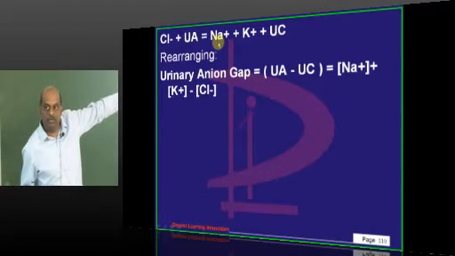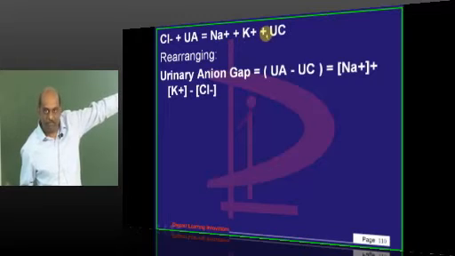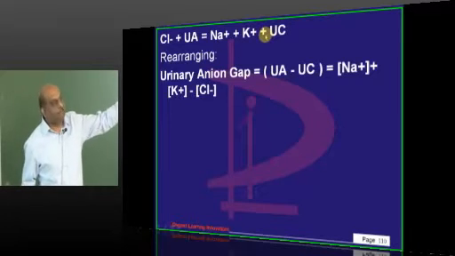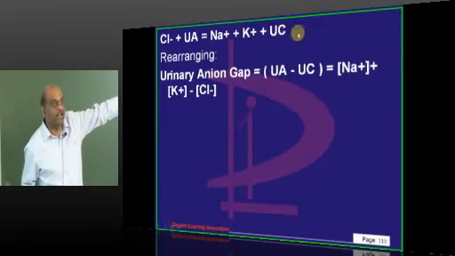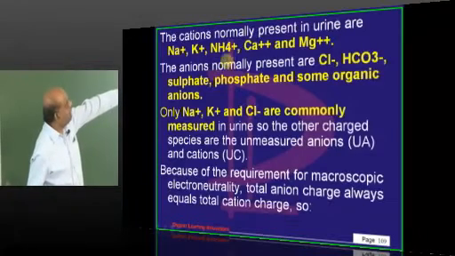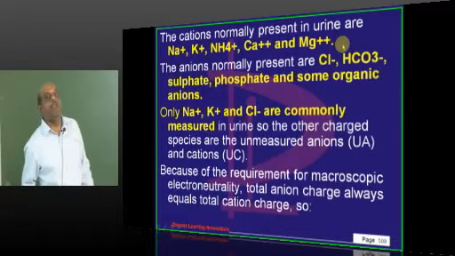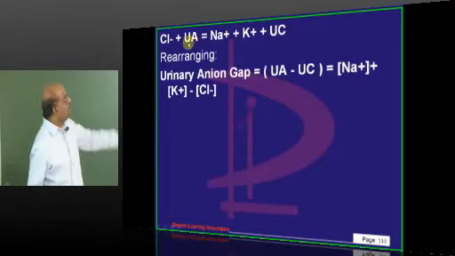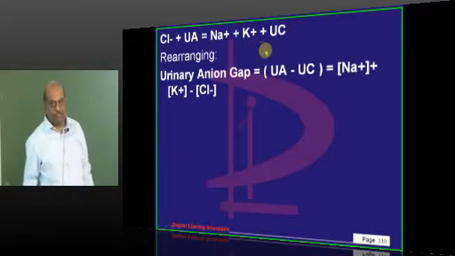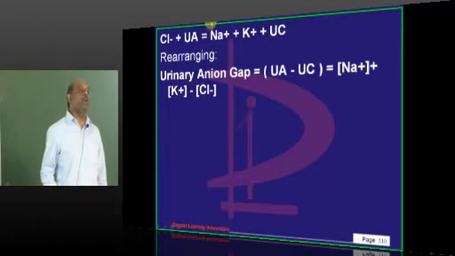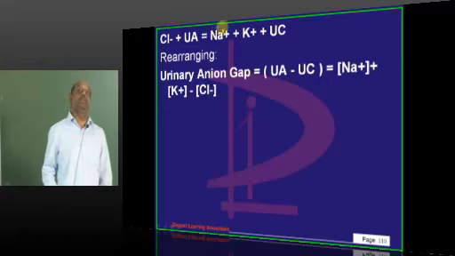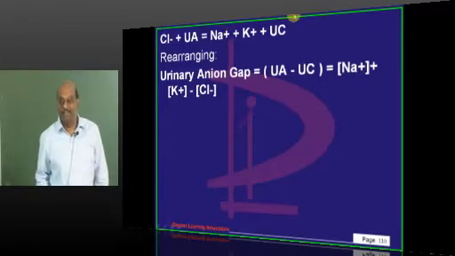Should be equal to sodium plus potassium, which are the measurable cations plus unmeasurable cations. What are unmeasurable cations in the urine? Ammonium, calcium, magnesium, they are all unmeasurable cations. Do you think these two should be equal? Definitely. Otherwise we will be producing electrically charged urine. There is a chance of getting electrocuted in the toilet.